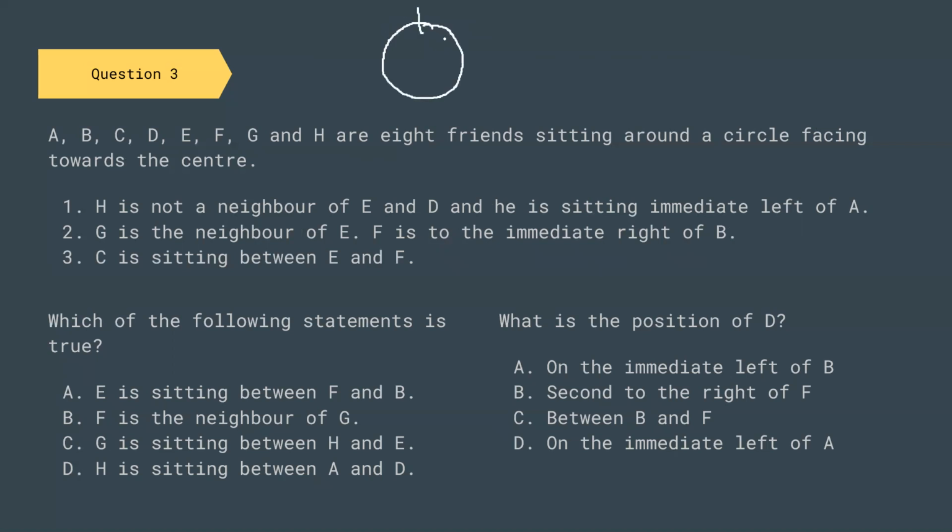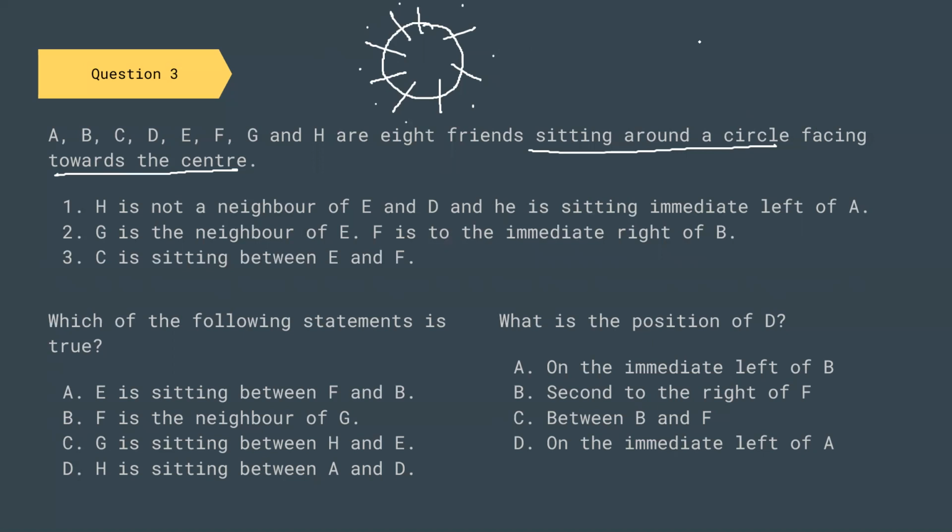So this is one, two, three, four, five, six, seven, eight positions. Now they are sitting round a circle facing towards the center.